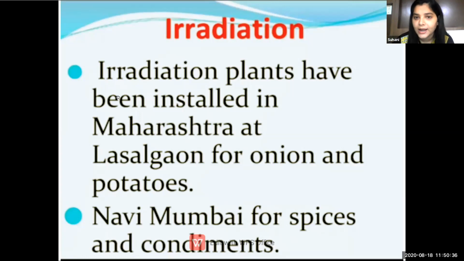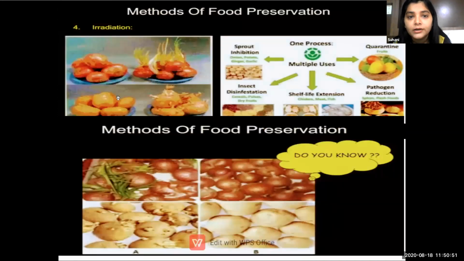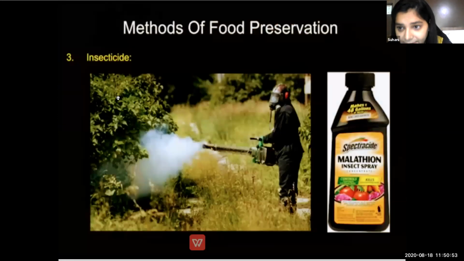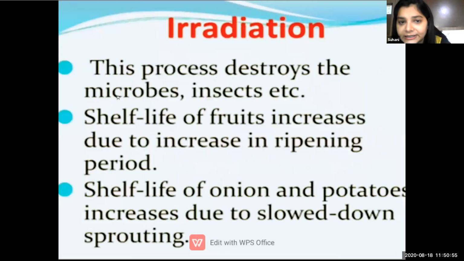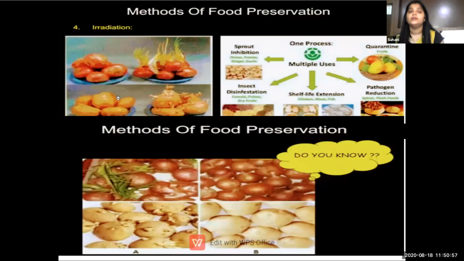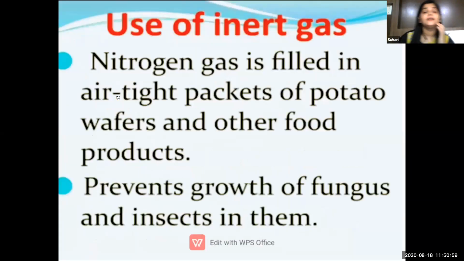Okay, students, understood? So till now we have learned about how many methods? 4 methods. First is freezing, second is smoking, third is, what is the third method, students? Third is about method of insecticides and pesticides, and fourth is irradiation. Okay. So next we are going to see is about use of inert gases. So yes, now this is very easy for you to explain to me.